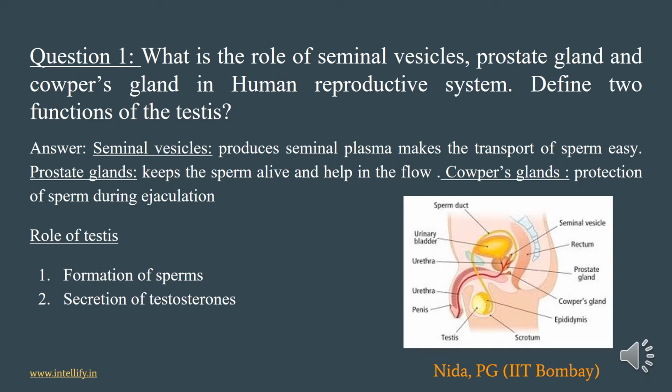Question number 1, what is the role of seminal vesicles, prostate gland and Cowper's gland in the human reproductive system? Define two functions of the testes.